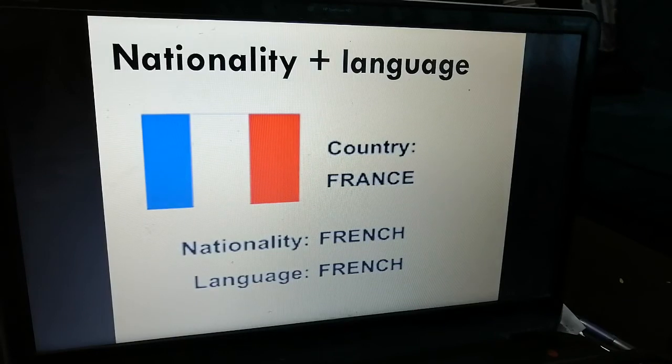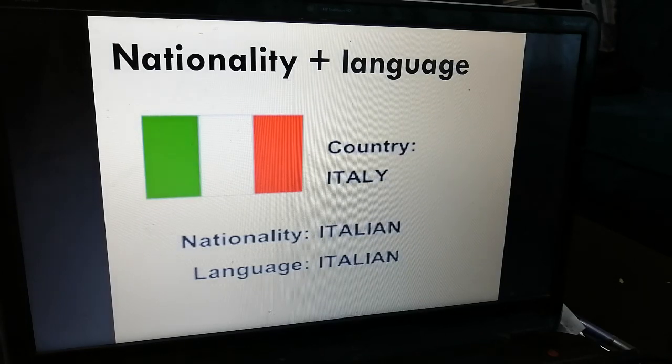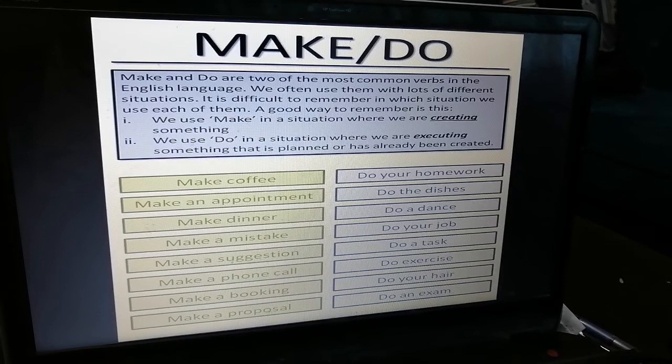We have nationality, of course, this is the flag of France. Its nationality is French, and also the language is French. I gave them to you because we are going to deal with them in the pupils book. And the last one we have Italy. The language is Italian, and also the nationality is Italian. Now, I'm going to move to the next one.